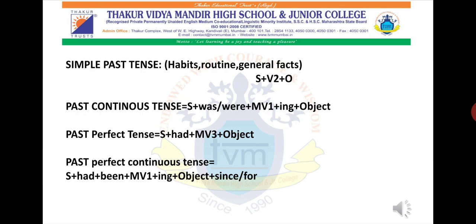For past perfect tense, there is only had, so you can use it for any sentence, whether it is third person, second person, first person. You need to use the helping word had only, and the main verb will be in the third form plus object. And for past perfect continuous tense, you have only one helping verb, that is had been. You have to use only that plus main verb first form plus ing plus object. And you know when to use since: when there is an exact or fixed time given, you use since. And if there is indefinite time given, then you use for.